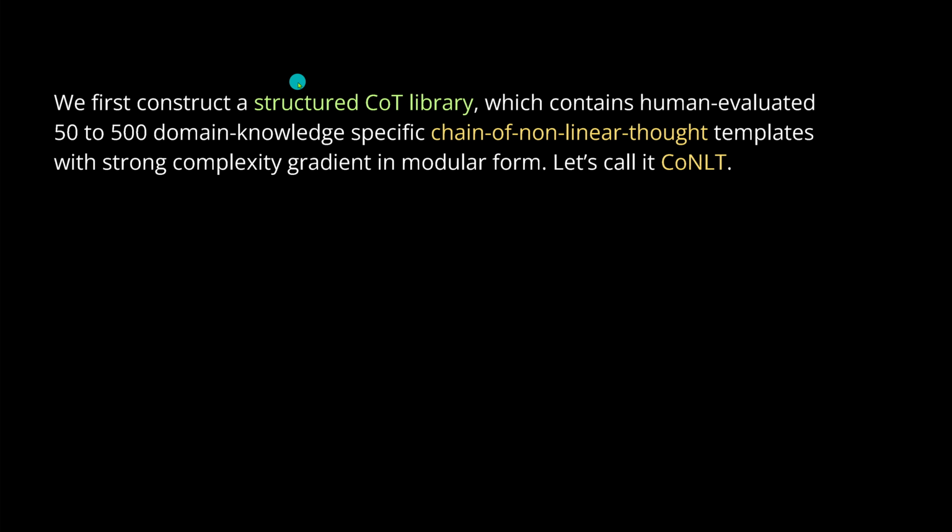So first we build or we define a structured chain of thought library. And we have, hopefully human evaluated, for sure I will do it, 50 to 500 domain knowledge specific chains for theoretical physics, mathematics, chemistry, biology, financial, medical, whatever you like, chain of non-linear thoughts. We build templates that have structure with a strong complexity gradient. We do this in a modular form, and we call this simply chain of non-linear thoughts.